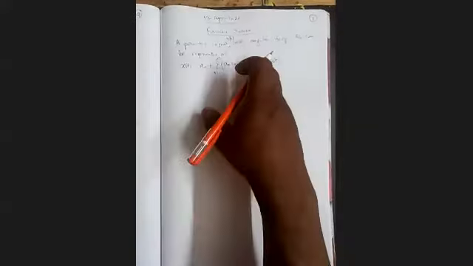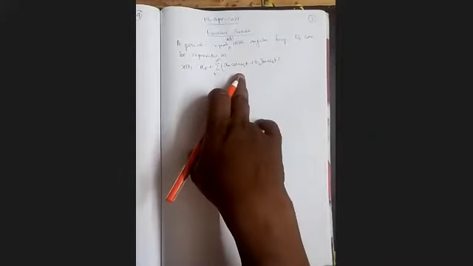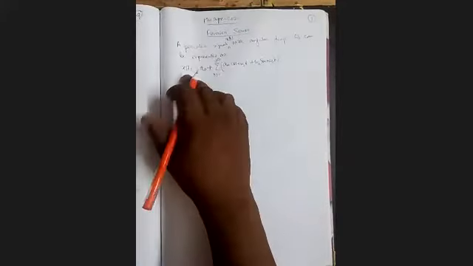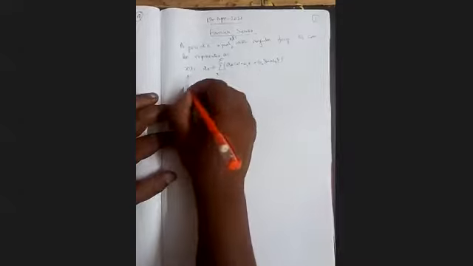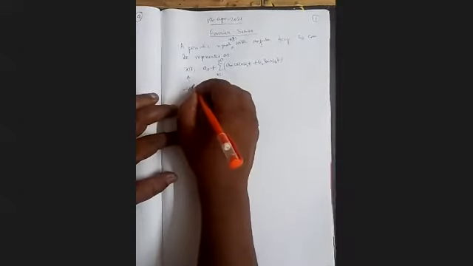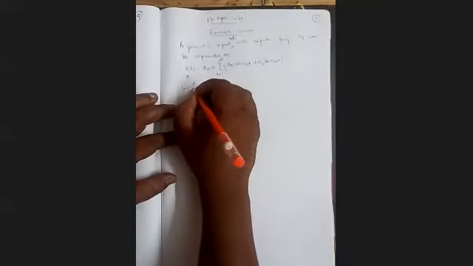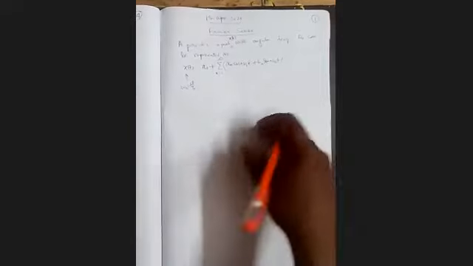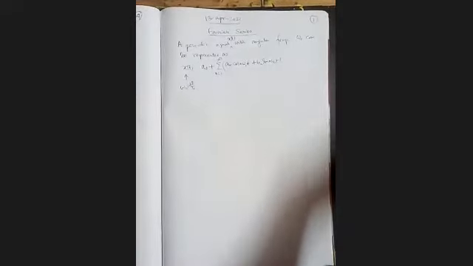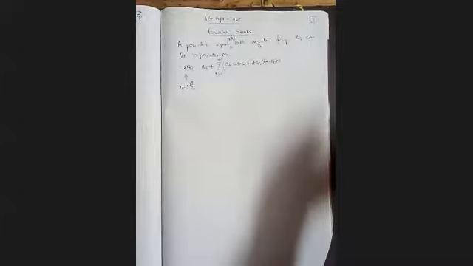So omega 0 is the least frequency, and this is the frequency of x(t) also. It is equal to 2 pi by T0, where T0 is the time period of x(t).